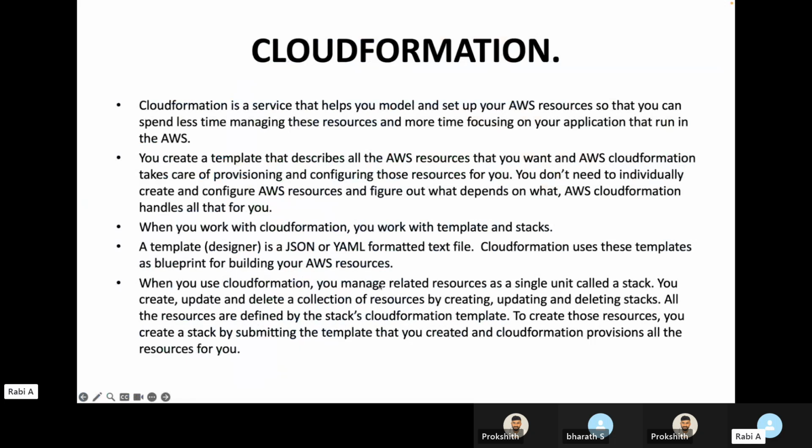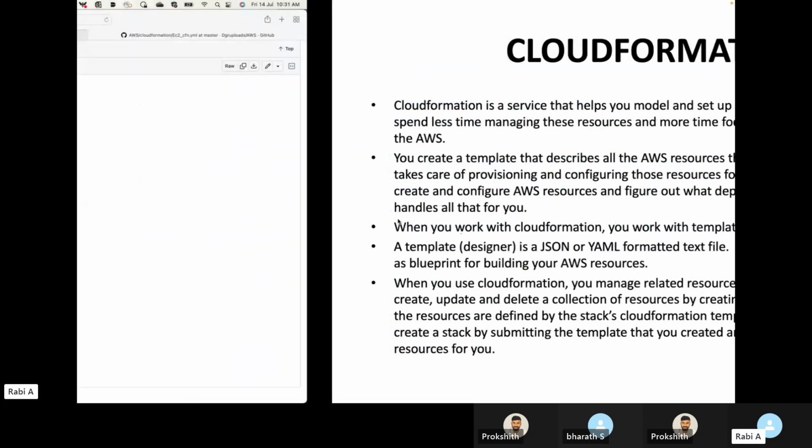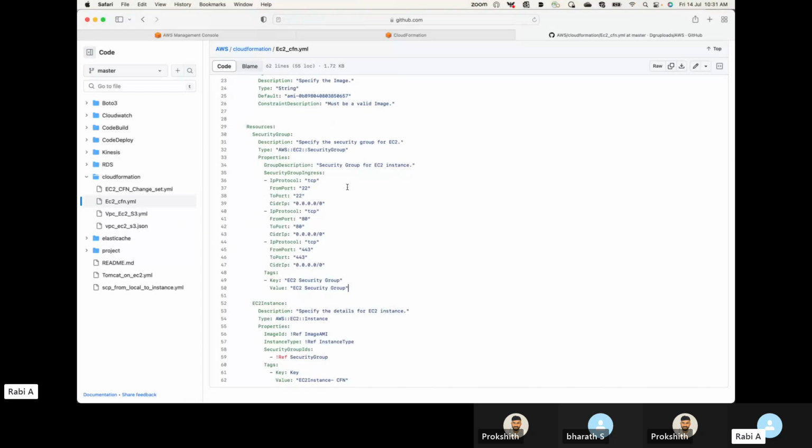You don't have to individually create and configure AWS resources and figure out what depends on what. AWS CloudFormation handles all that for you. So everything will be taken care of by CloudFormation. CloudFormation will start managing this infrastructure for you.